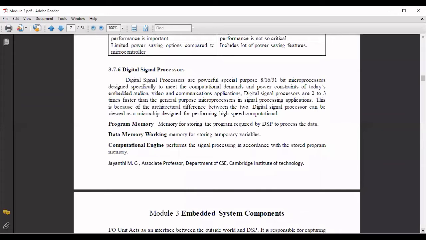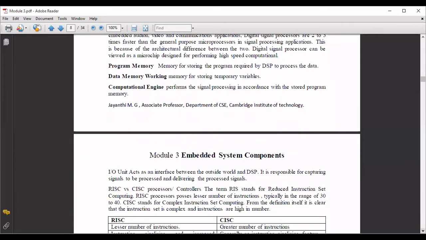Again, that also has program memory which is used for storing the programs, data memory which is used for storing temporary variables, and a computational engine which performs the signal processing task in accordance with the stored program memory. Based on the available instructions, signal processing will be done. It also has an IO unit, which acts as an interface between the outside world and the DSP.